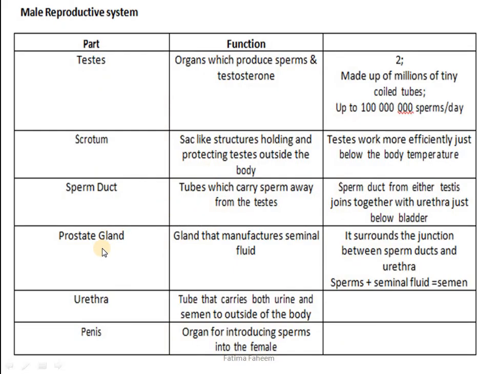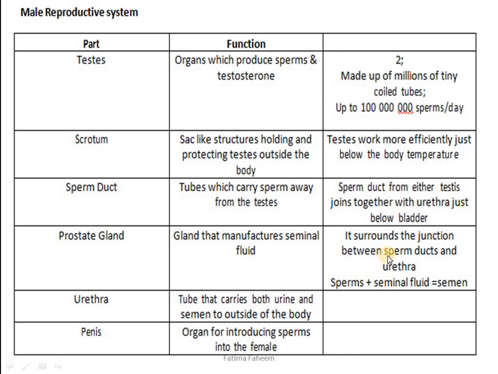Prostate gland, it is a gland that manufactures seminal fluid. So now we know what's the function of prostate gland in male reproductive organs, that this gland is responsible to form a fluid which is called seminal fluid. This seminal fluid is actually carrying the sperms. It provides nutrition to the sperms, and along with sperms and seminal fluid, both combined would be called as semen. Here I have shown that sperms plus seminal fluid are forming semen.